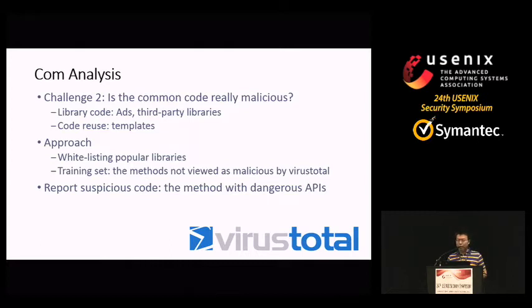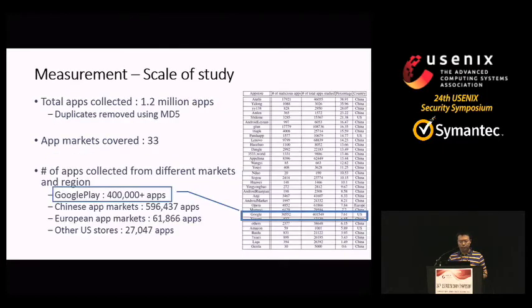How about the code reuse and templates? This is different from the diff part, and we cannot use the library to solve this problem. So we use a training set. We get the method intersection and submit them to VirusTotal. The training set is randomly selected from our dataset of 1.2 million apps. If VirusTotal says that there's no problem, we think that they are clean. Then we can report the suspicious code, the methods with dangerous APIs.